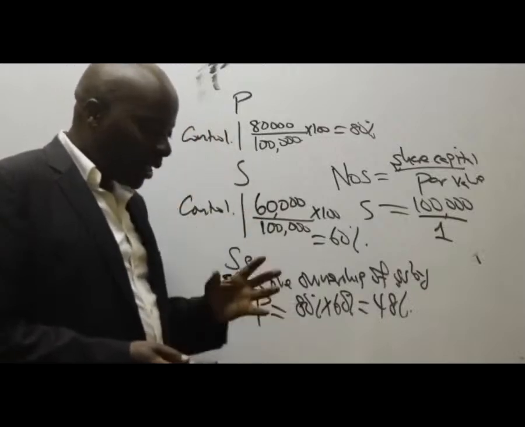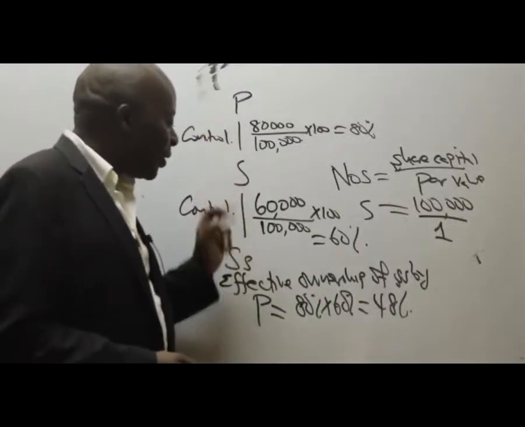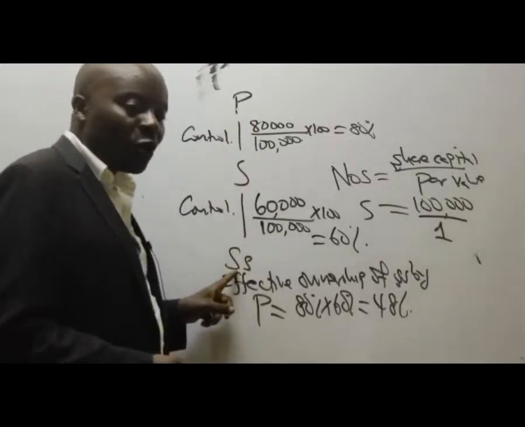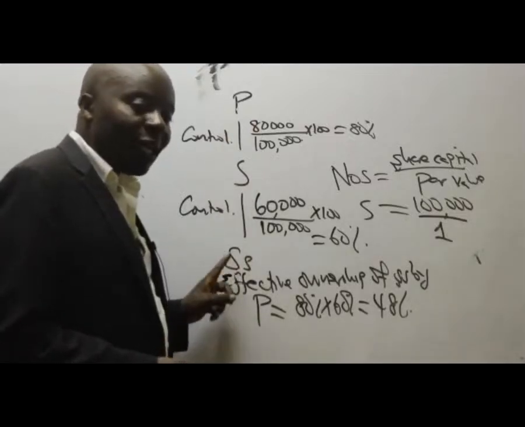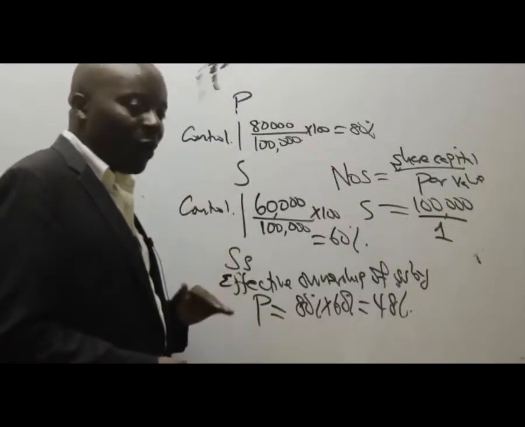What is down there substantially? That if you are able to control S, and S is controlling SS, then we as the parent are controlling SS. When you see control, don't even look at the number.